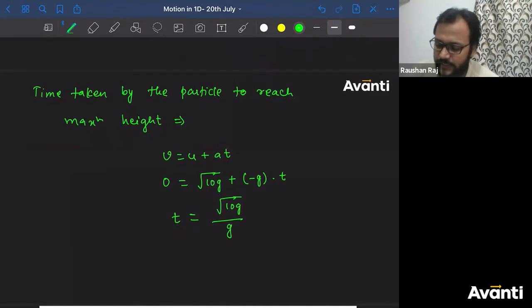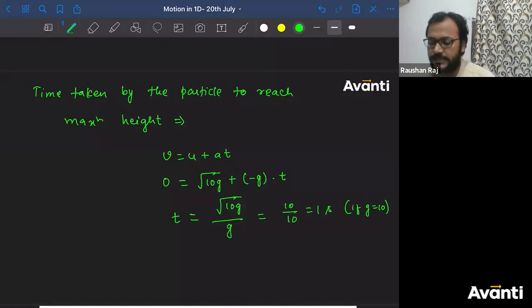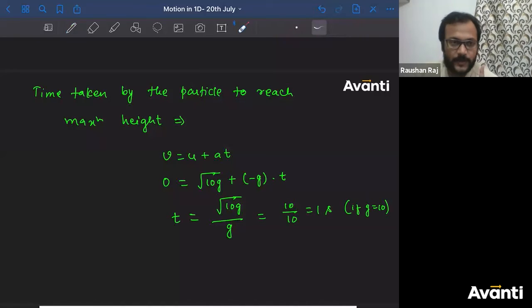ठीक है? तो आंसर क्या मिलेगा बताइए बच्चा लोग? If I put G as 10, can I say I'm going to get 10 divided by 10? That is 1 second. Nothing is given to you, so I can assume here, depending on the question, G as 10 for simplicity. So what is the time taken, guys? 1 second. So the particle will take 1 second to reach maximum height.